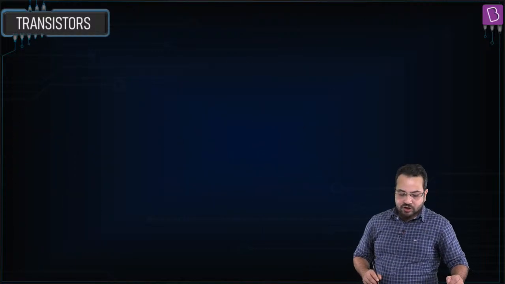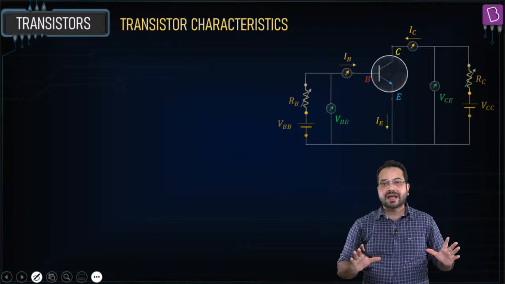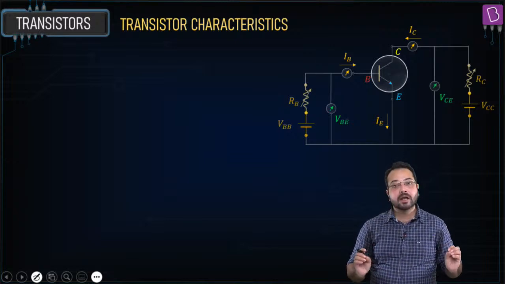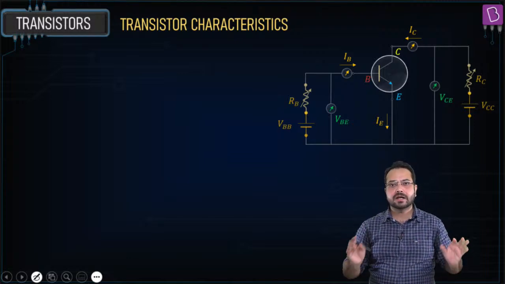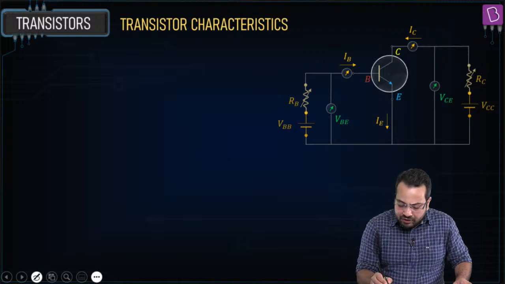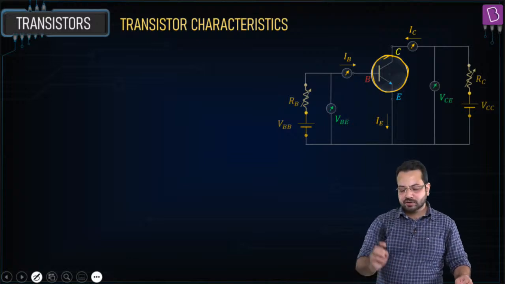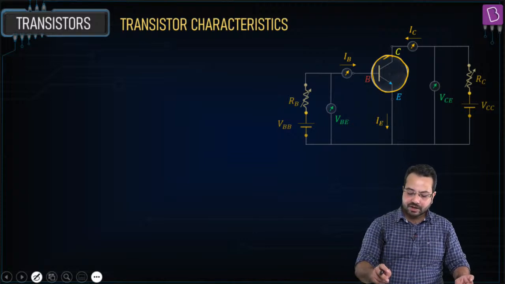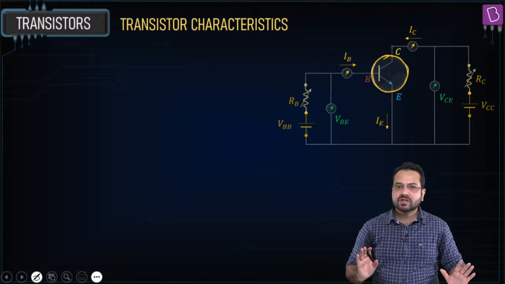All right, so now let's talk about the working of a transistor. This diagram becomes very overwhelming if you look at it the first time. It looks very complicated, but I'm going to break it down for you. Don't worry. For now, just focus on this transistor. There is emitter, collector, base, and this is an NPN transistor which you can see. So this is the transistor.